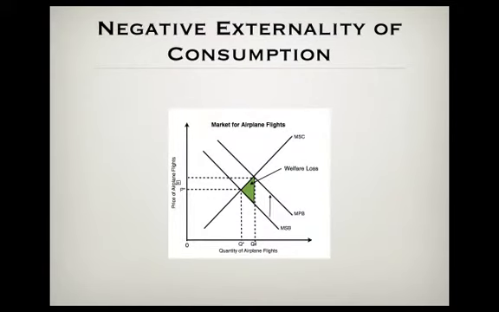As the diagram shows, at price P star, the marginal private cost is below the marginal social cost. There is an extra cost to society caused by the pollution from airplanes. The airliners will only be concerned with private cost and will produce at Q star. The socially optimal efficient output is at Q1, where MSC equals MSB. There is a misallocation of society's resources. Too many flights are being produced at too low a price. The welfare loss to society of Q star minus Q1 is denoted by the green triangle. This shows that the use of air flights causes a negative externality of consumption.